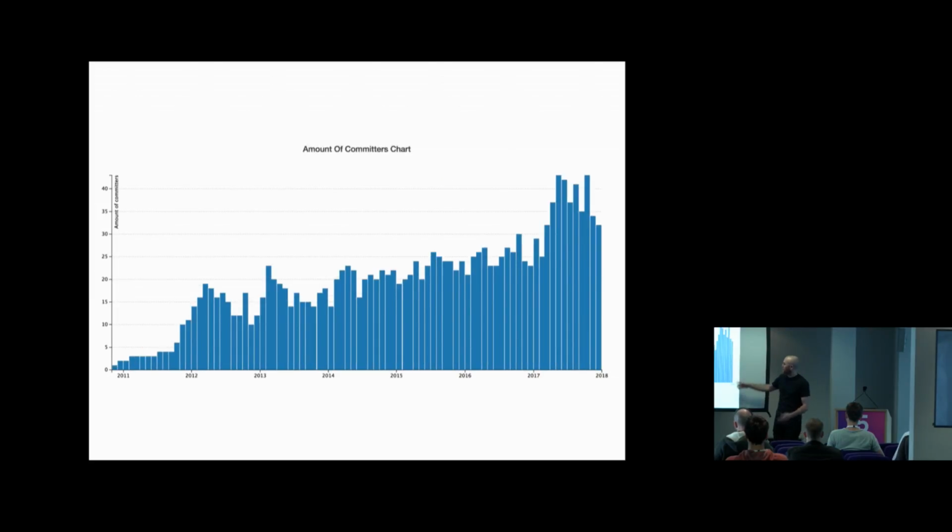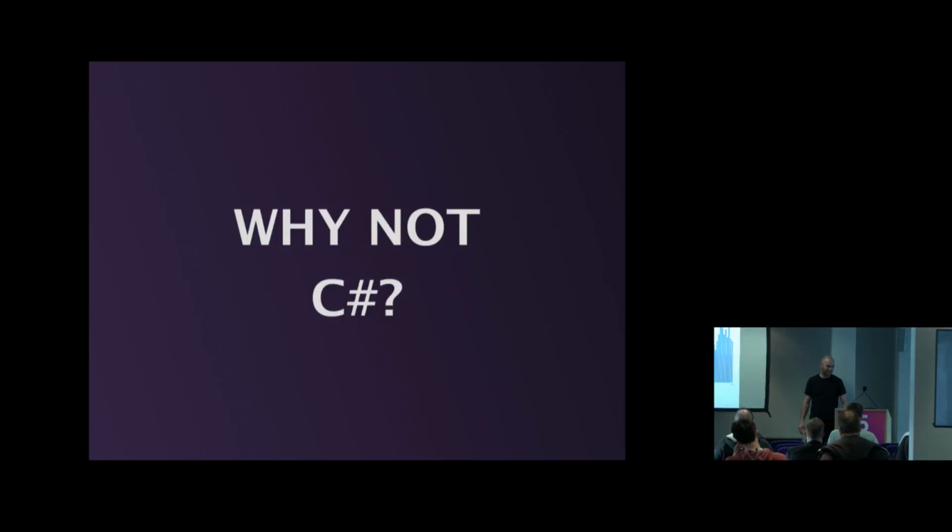So that's a similar thing, but the vertical bar is the amount of committers per month. So you can see in the very beginning there were 2 people committing, and now way more. And I think that here is the spike. It's probably after Kotlin was approved by Google for Android development, so maybe more people started contributing externally. I haven't really checked this data though, so if you analyze the Git commits, you can prove me right, or prove me wrong.